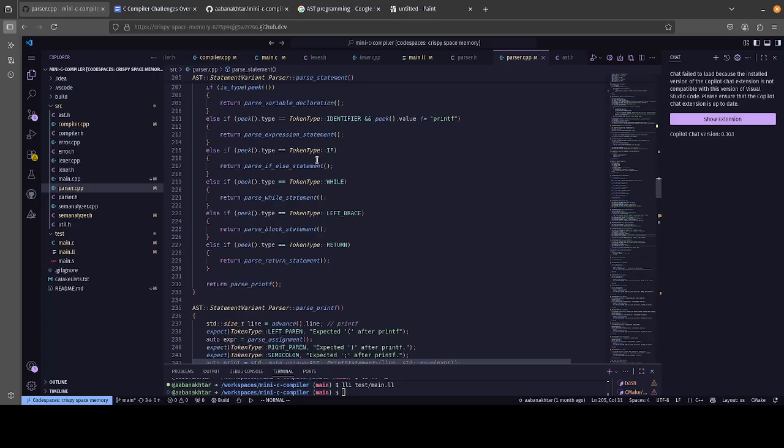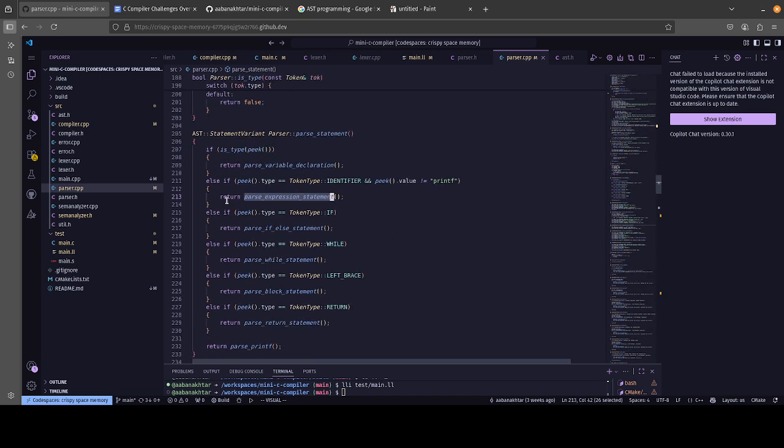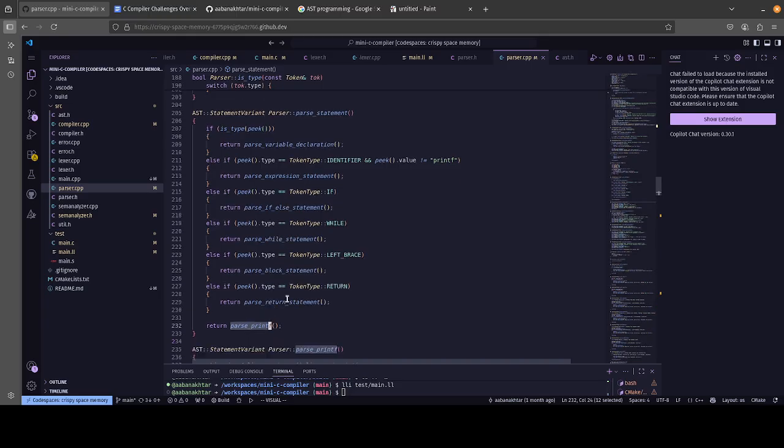That's weird. Why? Oh yeah, because it's an expression statement. Okay. If it's an if, it's an if statement. If it has a while, it's a while statement. If it's a left brace, we know we're opening up into a block statement. If it's a return, then we know it's a return statement. Otherwise, it's printf. The thing about this compiler is that I made a distinction between printf and actual function calls, which I probably shouldn't have done, but it is something that I should probably fix in the future.